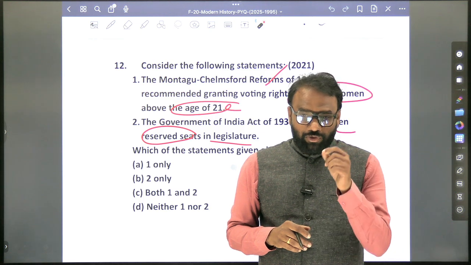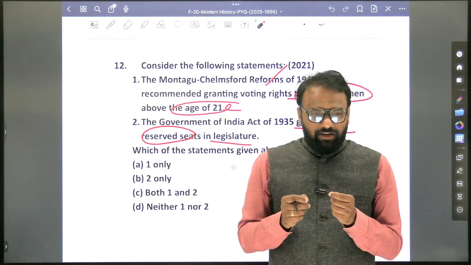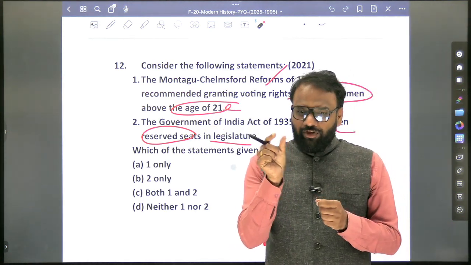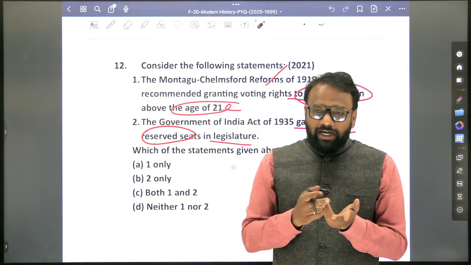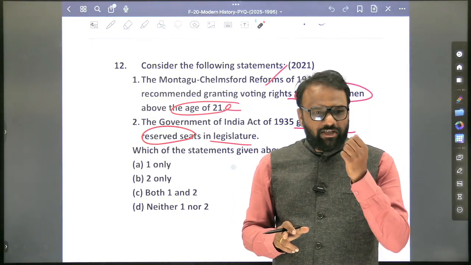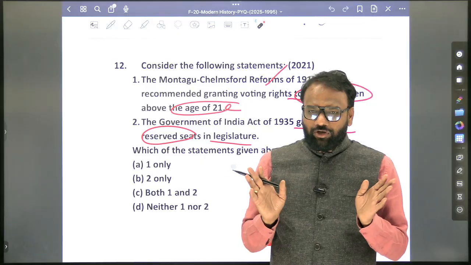Okay, you have to go through this. See, you are getting confused. For 1919, every provision, at least that keyword, if you are able to recall, then you will be able to recall the entire provisions. See, 1909, 1919, 1935. These acts are very important. You cannot compromise.